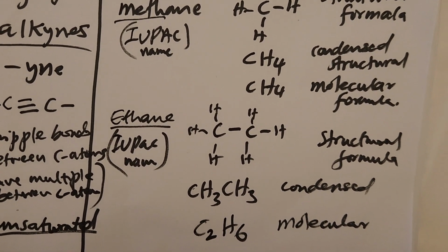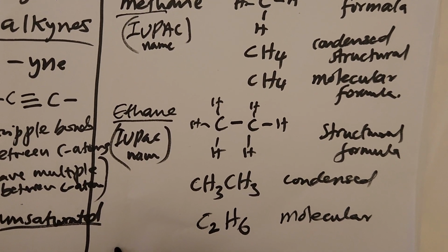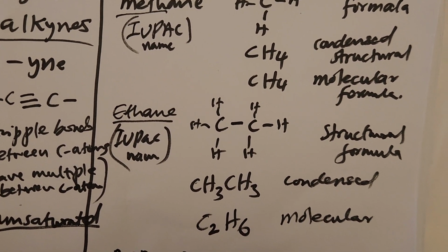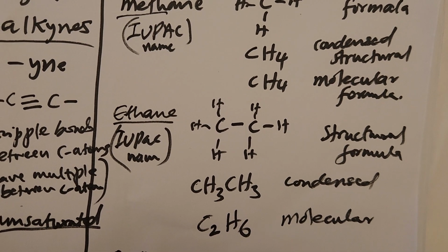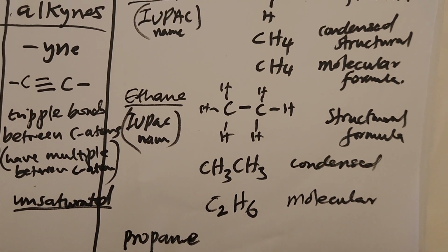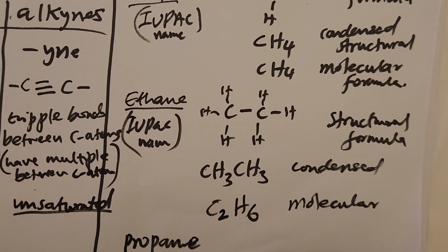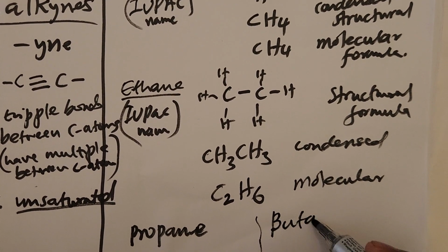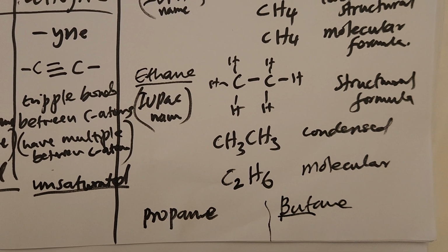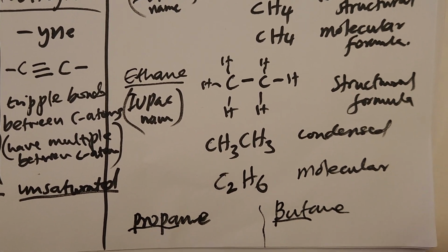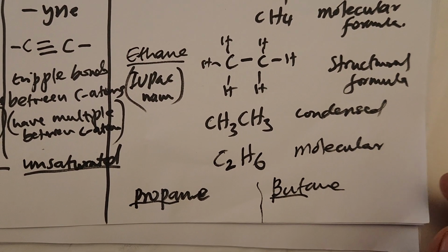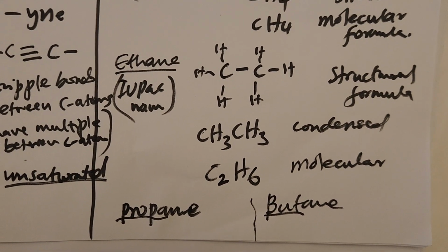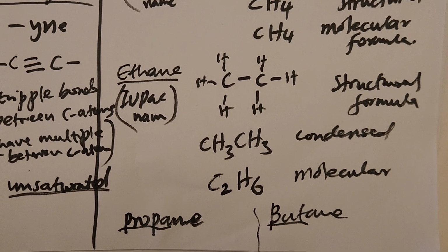For now, just quietly deal with propane, see whether you understand, and also draw the structural formula, the condensed structural formula, and the molecular formula of propane. And then we'll deal with butane. You can also try butane. So but is 4 carbon atoms, prop is 3 carbon atoms. Draw these in terms of structural formula, condensed structural formula, and molecular formula. Then we'll unpack it more in the next clip.